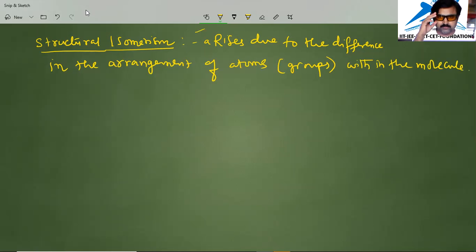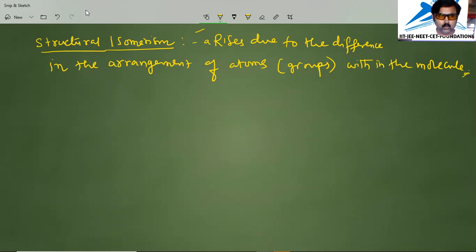So structural isomerism arises due to the difference in the arrangement of atoms in the molecule, and it doesn't involve any reference to space. Different types of structural isomerism are there, but first we have to learn the definition: isomerism that arises due to the difference in the arrangement of atoms within the molecule.